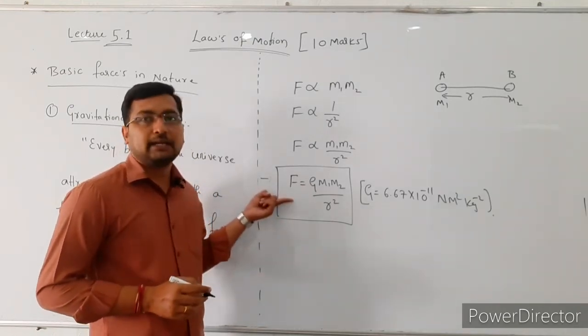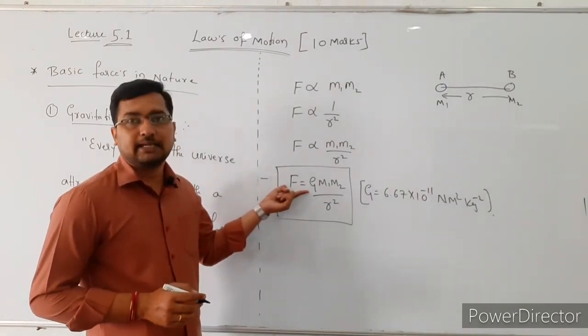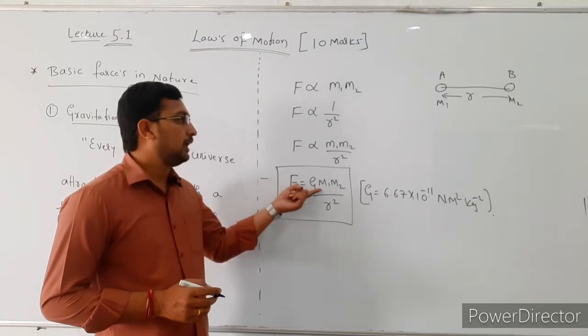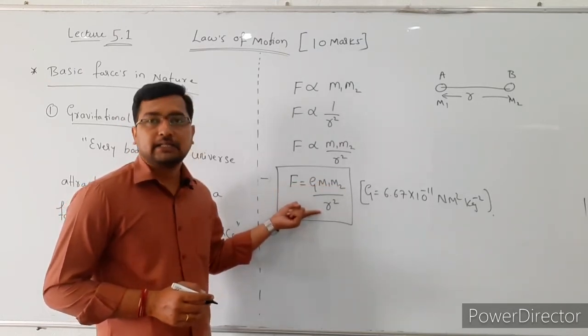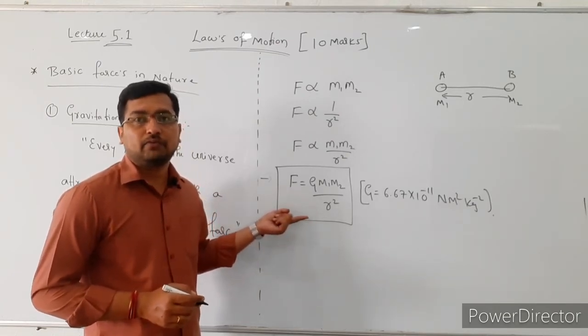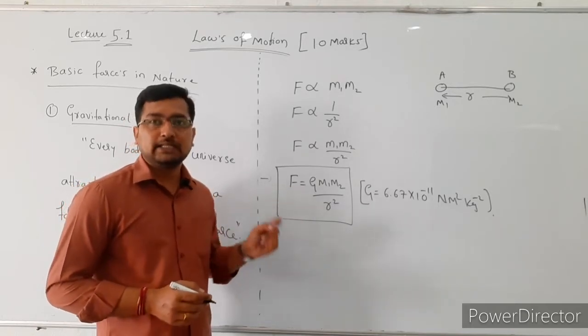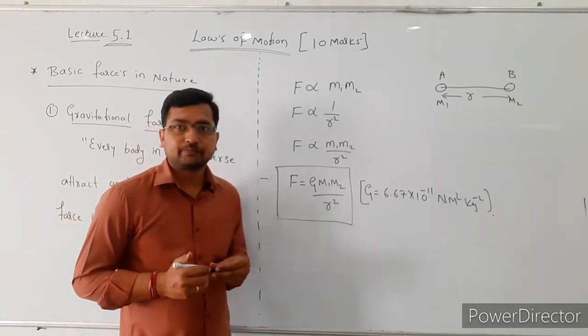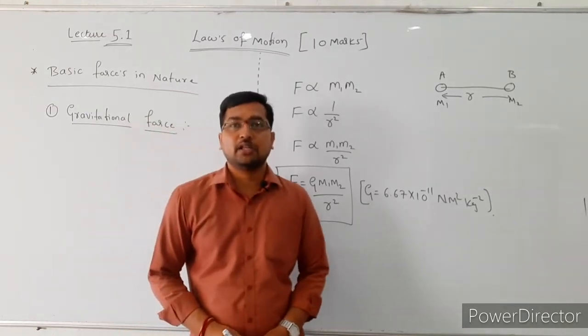Here F indicates the force of attraction between the two bodies, and capital G indicates the universal gravitational constant. m1 and m2 are the masses of the two bodies, and r indicates the distance between the two bodies. With the help of this formula, we are going to find out the force of attraction between any two bodies in this universe. So next one, what are the characteristics of this gravitational force?